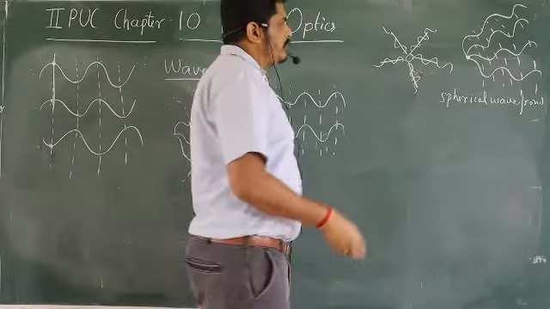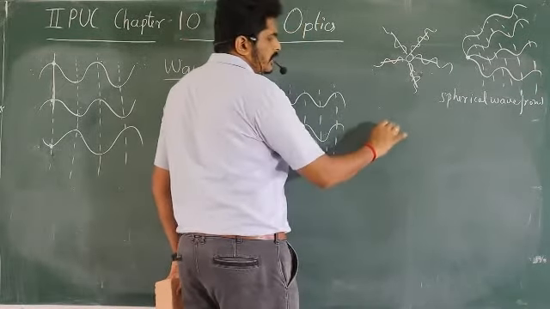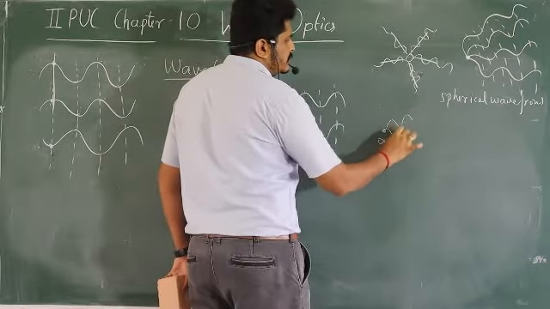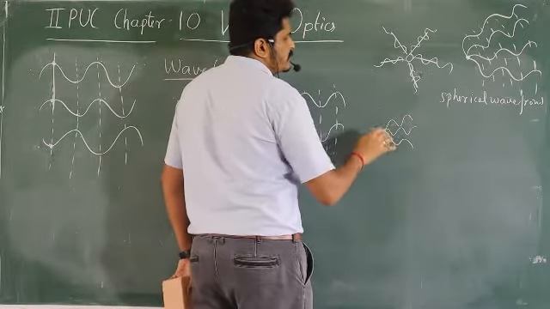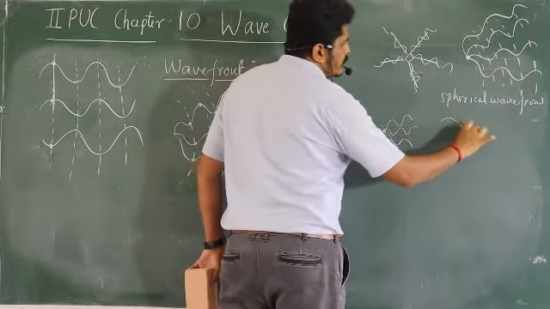do you think that if an object is there at infinity, from here whether a spherical wavefront will come? Yes, of course. Spherical wavefront will come like this. Okay, but while spreading for infinite distance, what happens? They almost look like what?